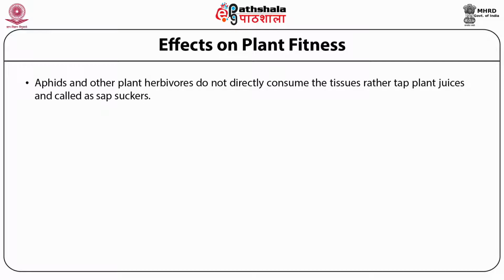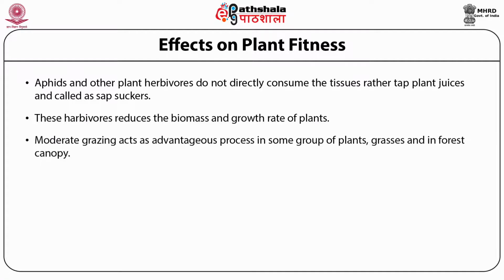Aphids and other plant herbivores do not directly consume the tissues; rather, they tap plant juice and are called sapsuckers. These herbivores reduce the biomass and growth rate of plants. Moderate grazing acts as an advantageous process in some groups of plants, such as grasses and forest canopy.